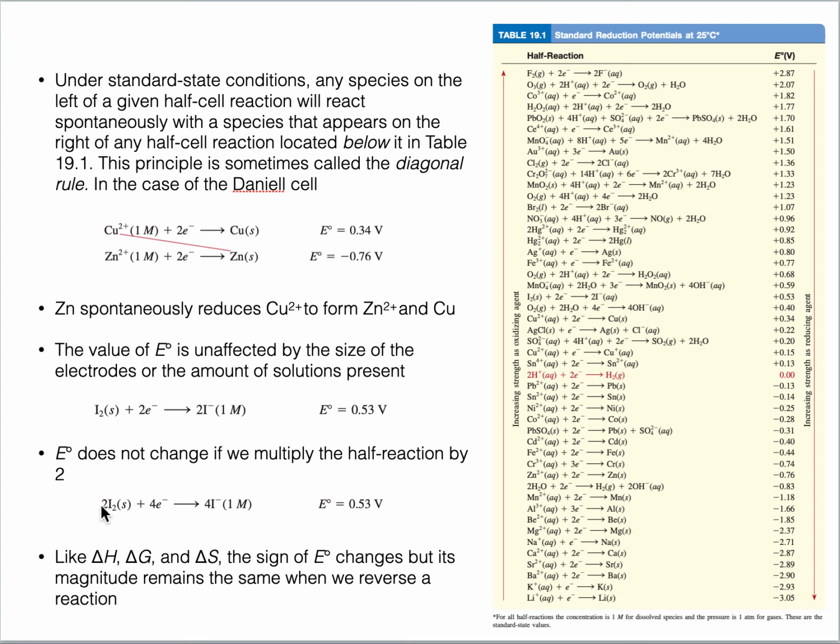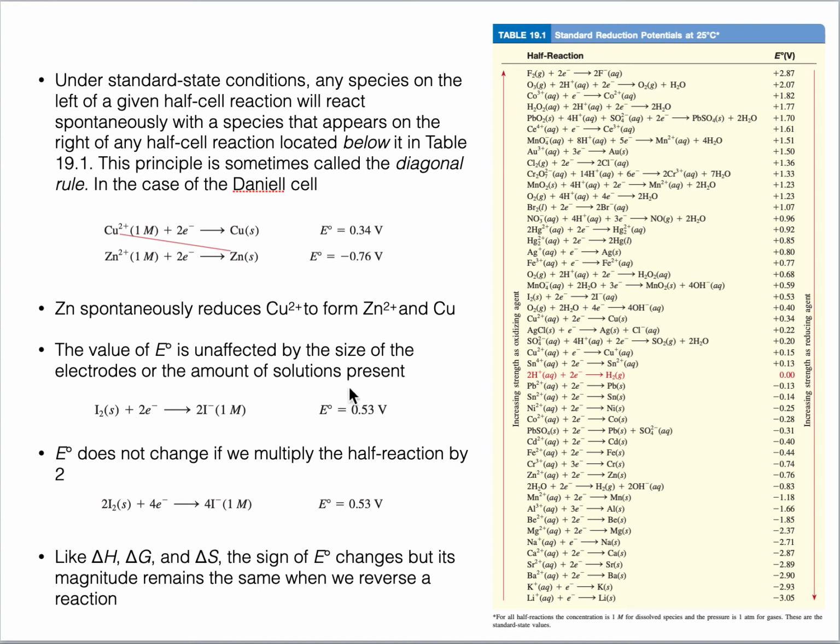It means 4 atoms of iodine, and then we add 4 electrons, which will give you 4 moles of iodide. But the E naught is just for 1 mole of iodine, which is fixed. E naught will remain the same, 0.53 volt. You will not multiply 0.53 with 2.